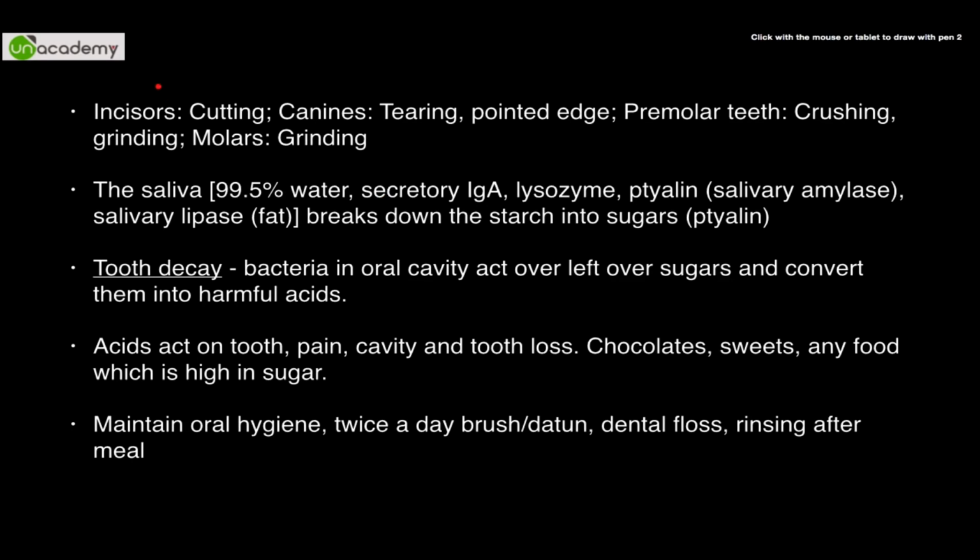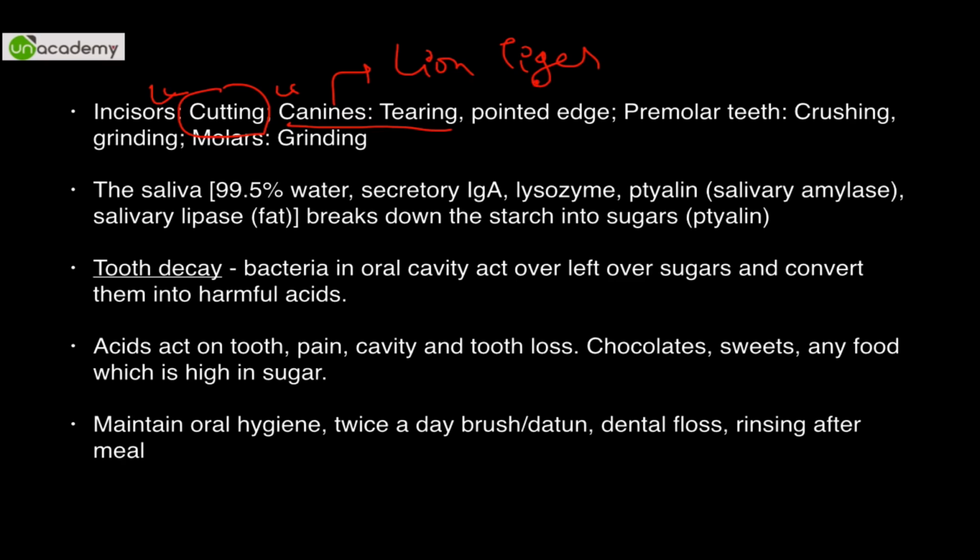Moving forward, incisors are used in cutting, canines are used in tearing. Canine is a term which is also used for lion, tiger. They have sharp teeth, that is why they are called canines. They have a pointed edge. Now premolar teeth are used in crushing and grinding, while molars are mainly used in grinding. अब ऐसा नहीं कि आप इंसाइसर से टीयर नहीं कर सकते, but by and large these are the functions. Premolar is usually used for crushing.